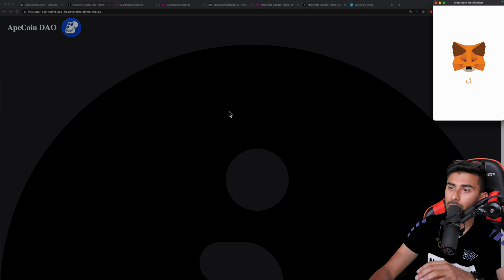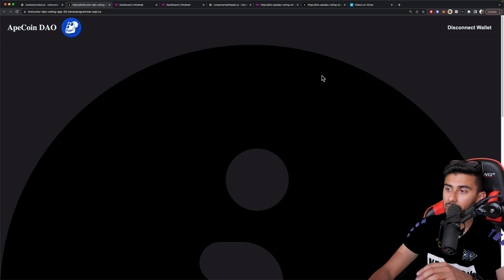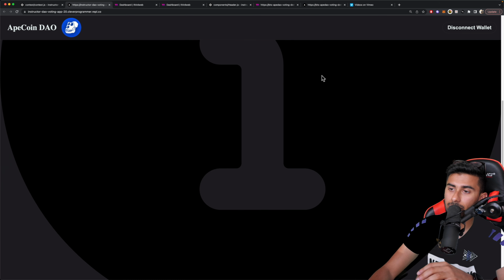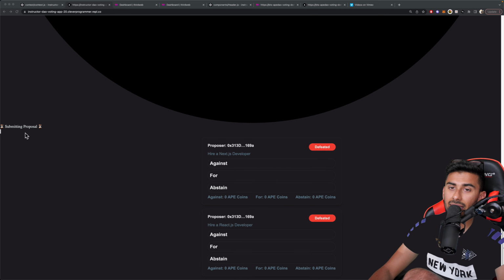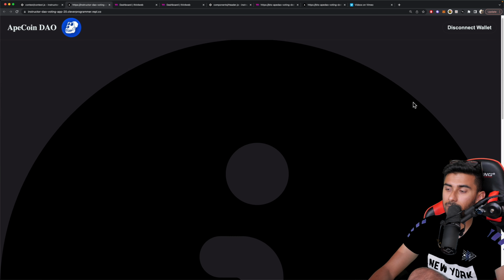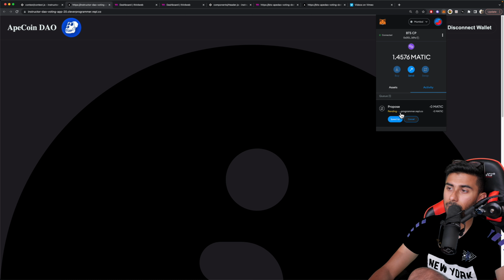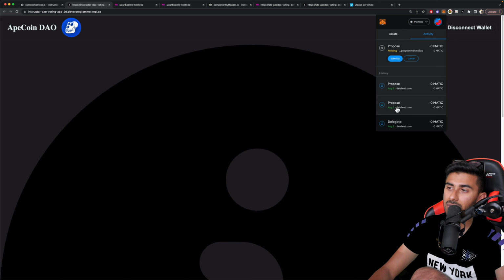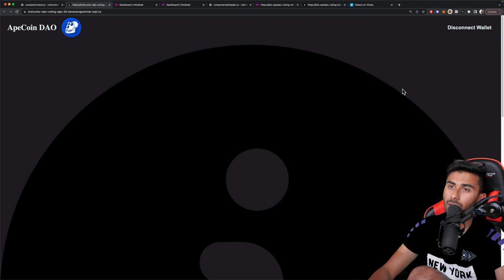Okay, something really weird happened, but our MetaMask popped up. So let's go ahead and hit confirm and let's see what will happen, okay? So let's fix this. Probably some icon is showing up, but it's telling us that it's submitting our proposal here. So that's a good sign. And let's take a look at our MetaMask. Okay. And let's go ahead and speed this up. And we'll fix this UI bug that's happening. But let's just see if our vote is being casted or not.